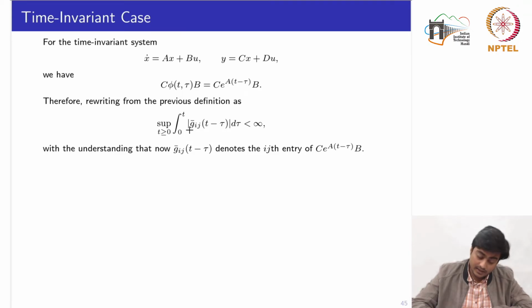So therefore, rewriting from the previous definition, we can rewrite it as: the supremum of the integral of this integrand should be bounded. Basically, it is the impulse response that should be bounded, with the understanding that now this part denotes the ijth entry of this matrix. Okay.